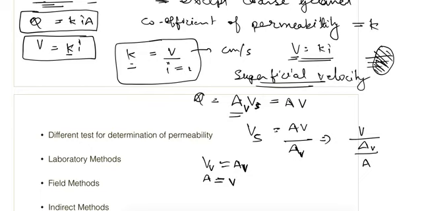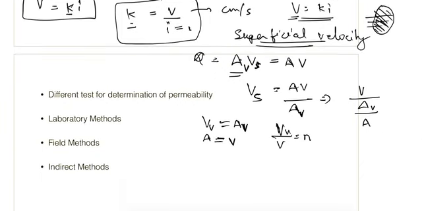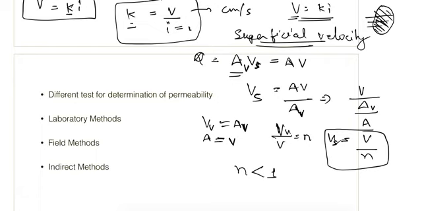We know that volume of voids to the total volume is the porosity of the soil. So the seepage velocity is equal to V by n, and the value of porosity is less than 1. So seepage velocity, that is Vs, is always more than the superficial velocity.